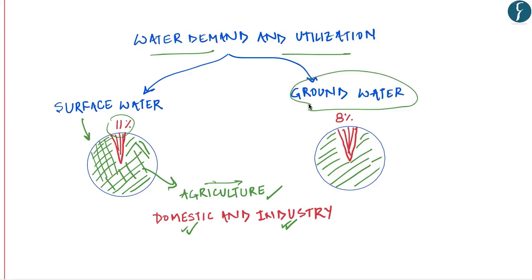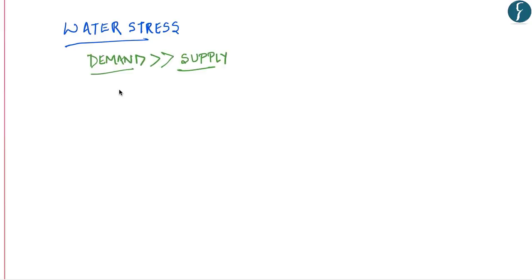Situation gets even worse if we analyze groundwater resources. Around 92% of groundwater resources are utilized in agriculture, and hence you might be having an idea as to where the major problem lies, and you are correct that it is agricultural use of water. Now coming back to answering the question, which is about water stress. As we had already discussed in the slides above, it is a situation where the demand of water exceeds that of supply. Now let's discuss the causes for increase in demand and reduction in supplies.